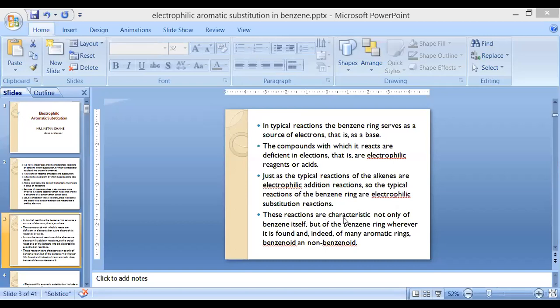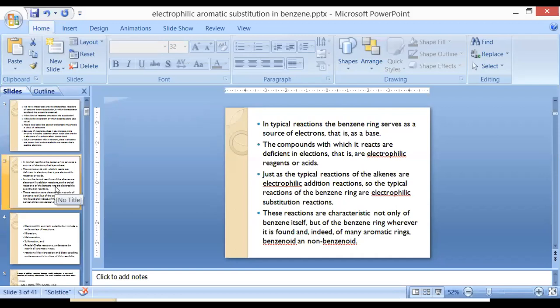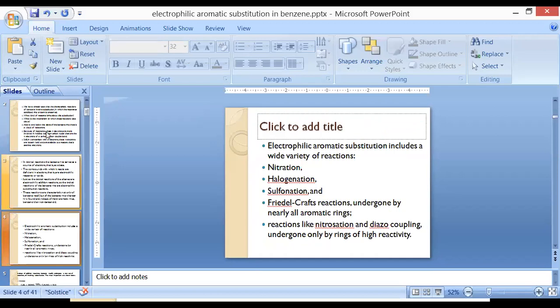So these reactions are characteristic or specific not only for benzene itself, but for all those compounds which come under the family of benzene, that means benzene and benzene derivatives. So all of them go for electrophilic substitution reaction and not for addition reaction. Now what are those electrophilic substitution reactions?